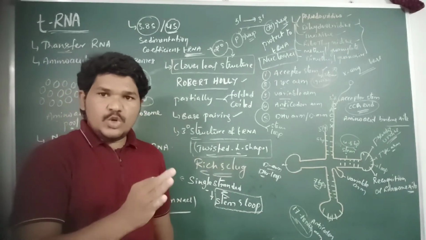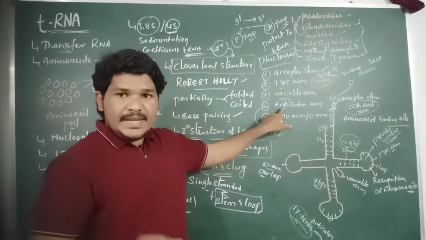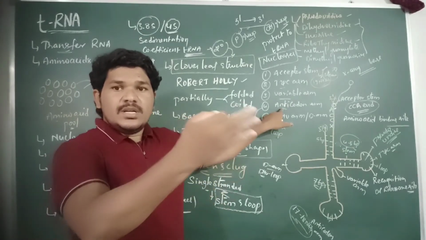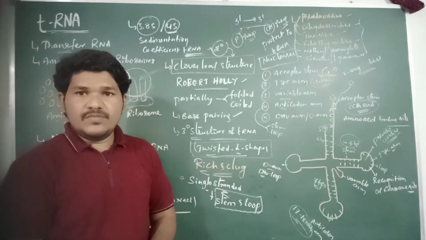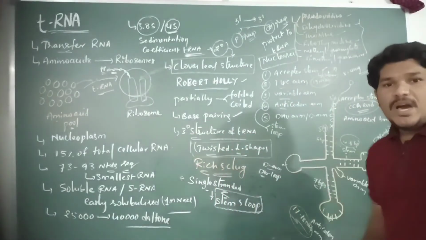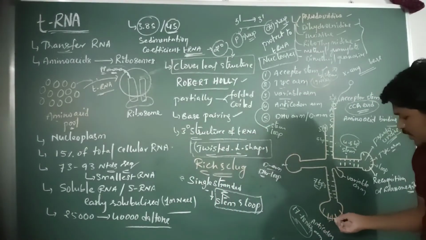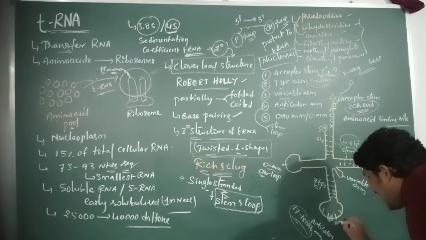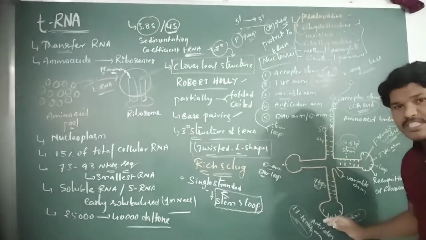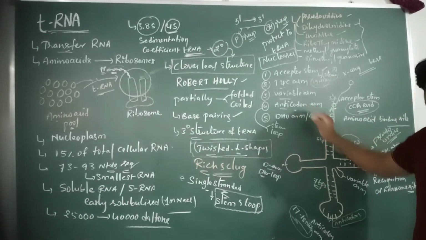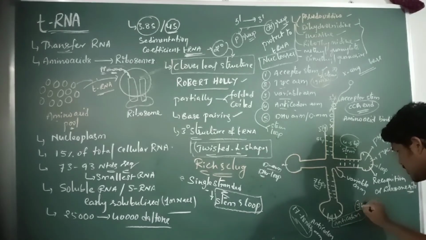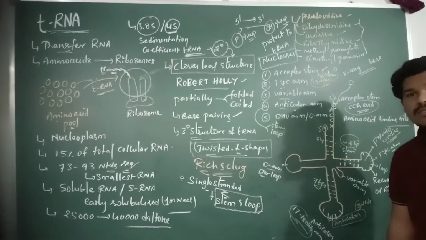If we observe the loop of the anticodon arm, it contains the anticodon, which is specific for determining the amino acid according to the nucleotide sequence of the mRNA. So the anticodon is present in the anticodon arm of the tRNA. Right? It consists of 3 nucleotide sequences.